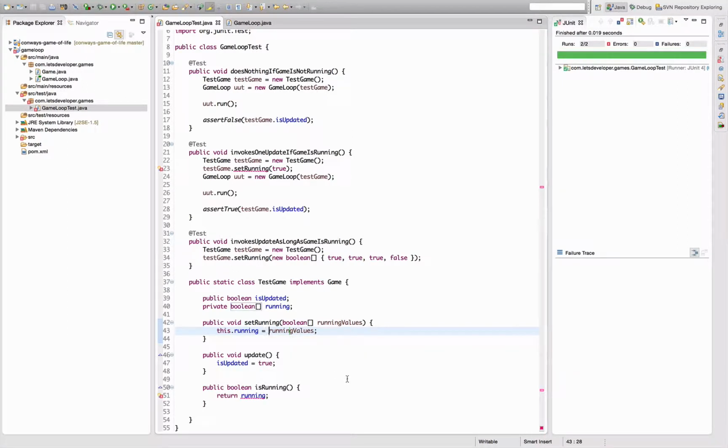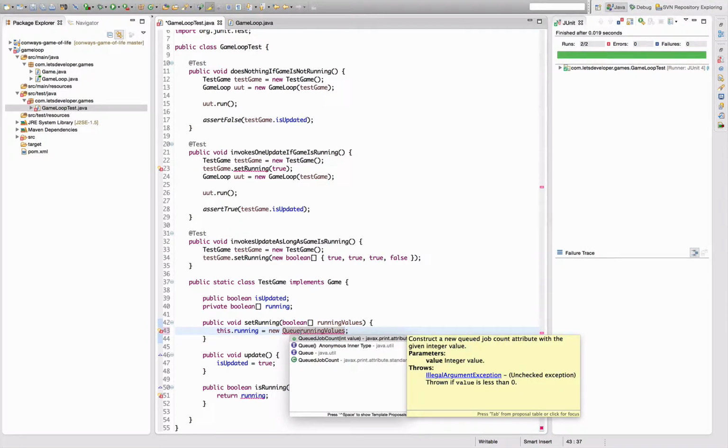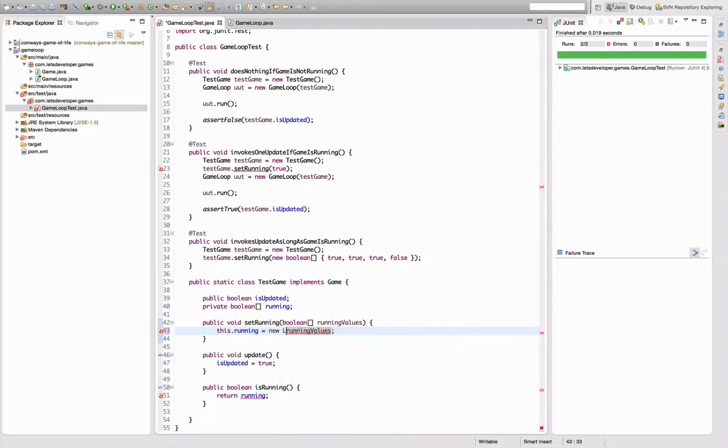And actually I want to change it even more because I want to make this a queue, so I can just pull the next value from it. The only question is, what's a queue implementation in Java? Is linked list a queue?